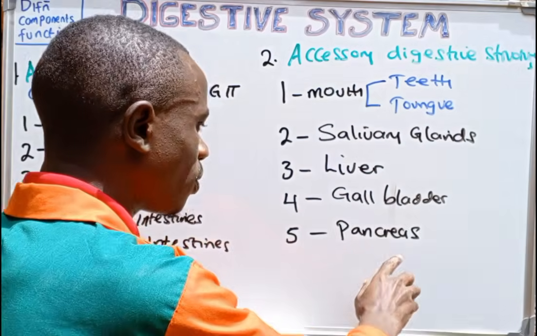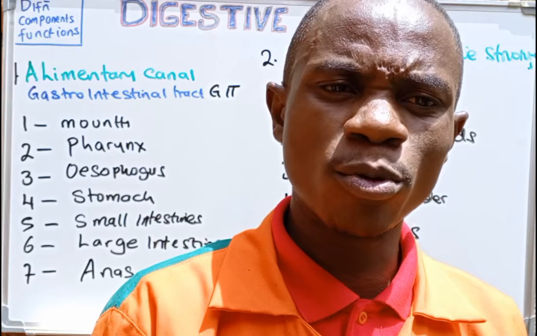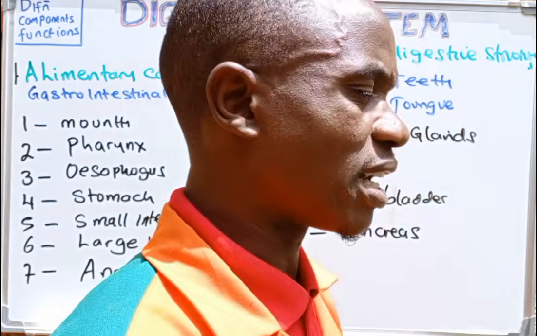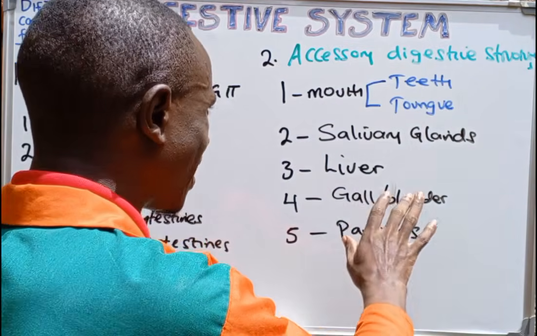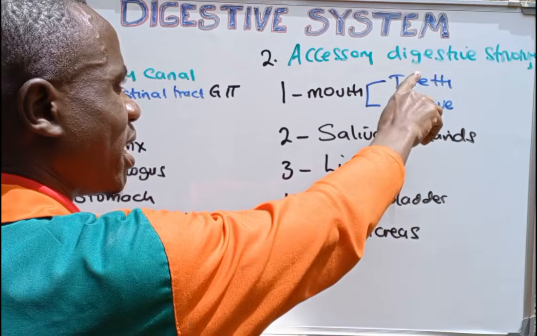Now the pancreas is one of the most important accessory digestive structures that aids in the proper digestion within the intestines. These are the components that make up the accessory digestive structures.